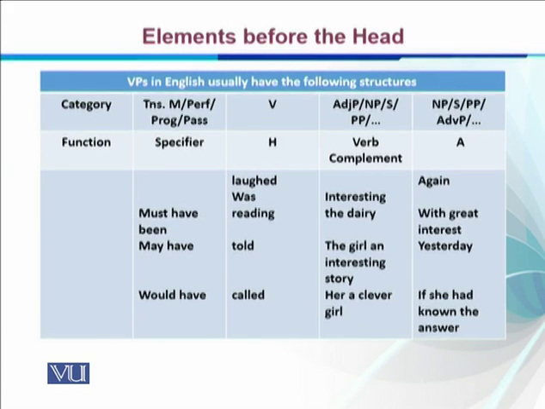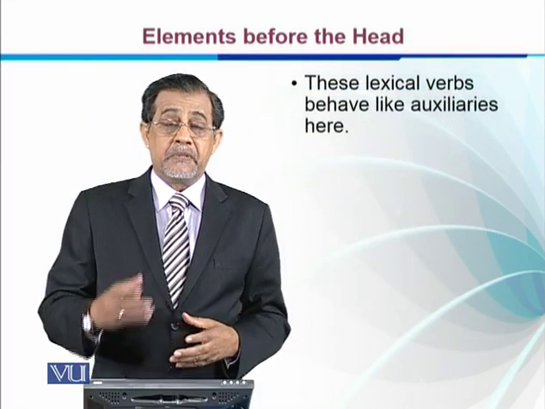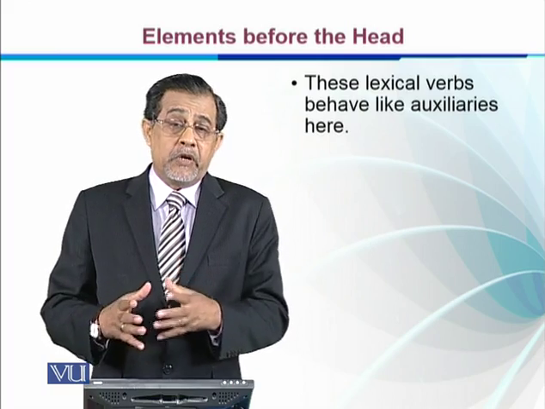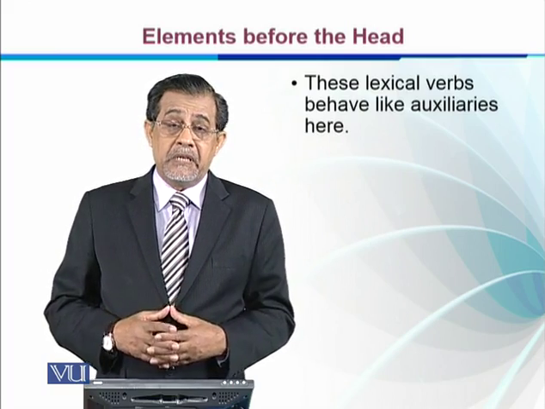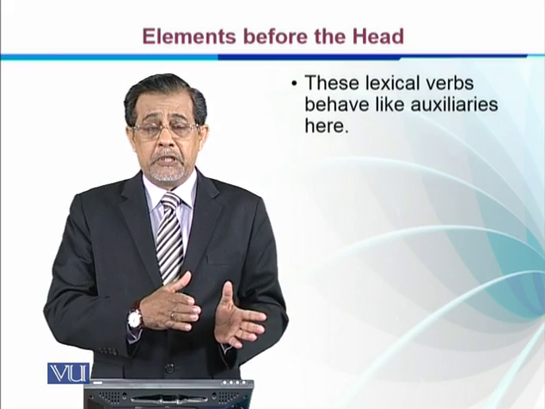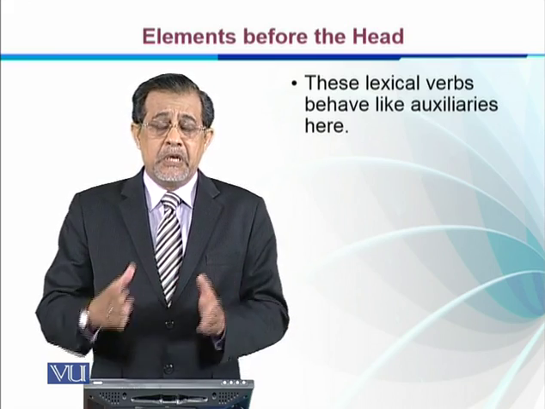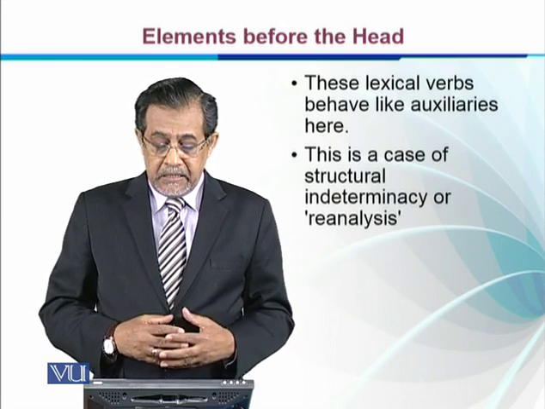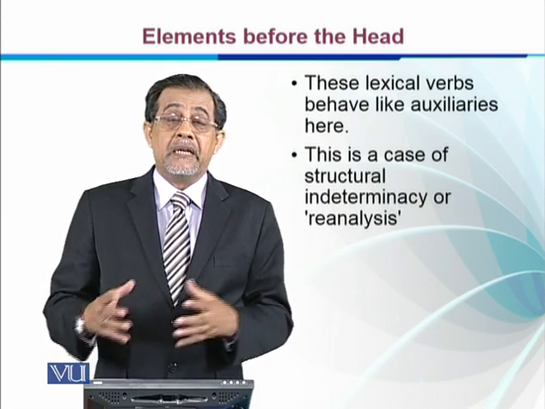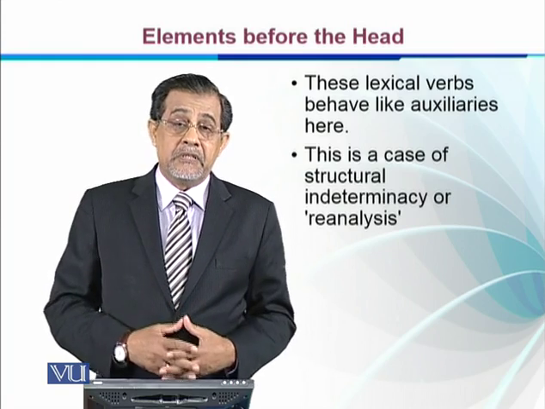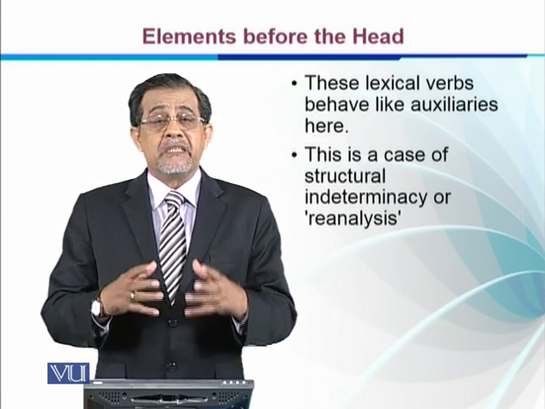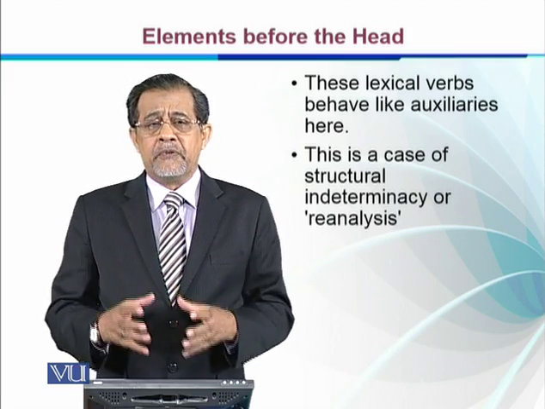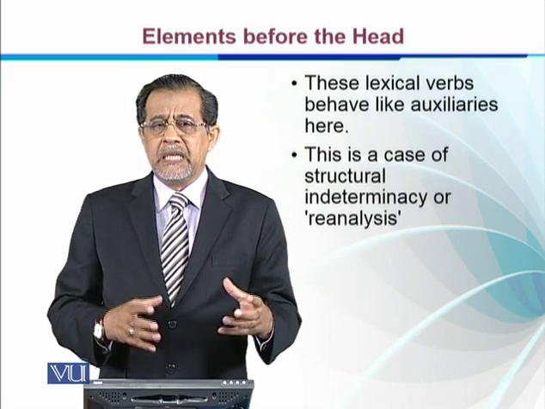So these lexical verbs behave like auxiliary verbs, have and be, right? Because we do not have any auxiliary verb, they are brought to the initial position. The inversion takes place with them, right? And we call it the case of structural indeterminacy or reanalysis. We reanalyze these things. So this is the case of the verb phrase or elements before the verb, and how we deal with these elements.